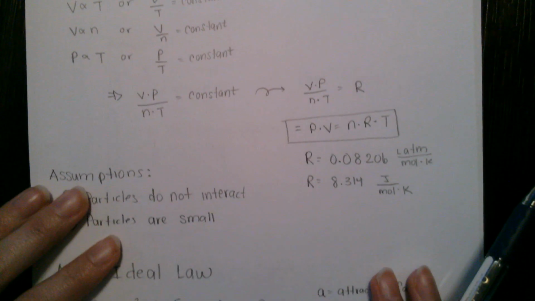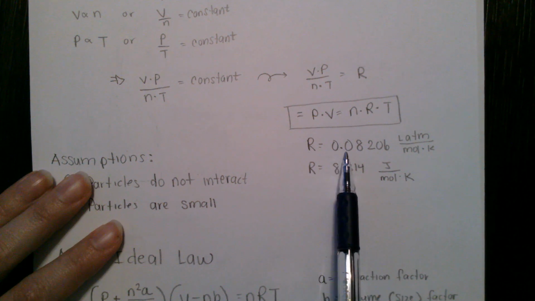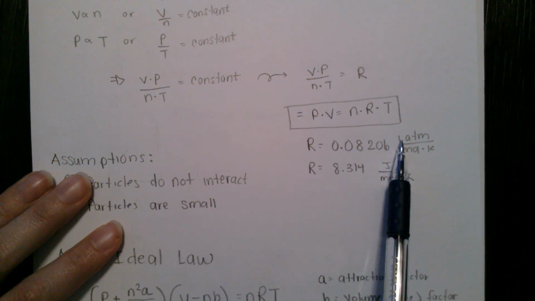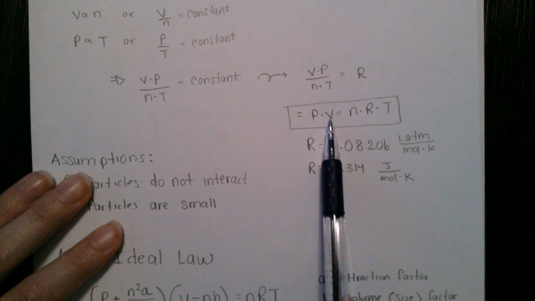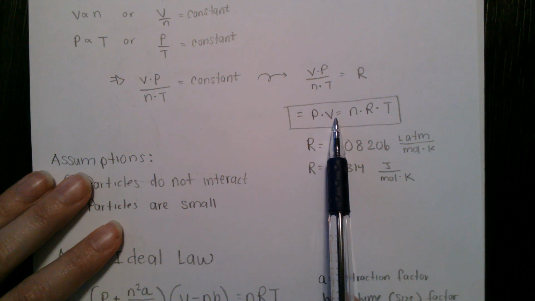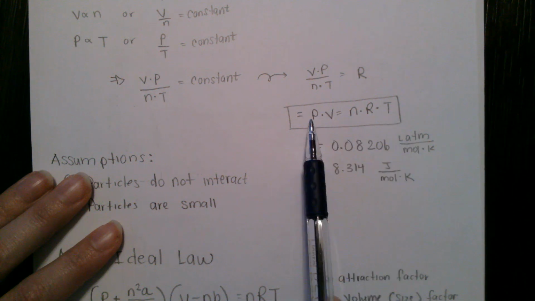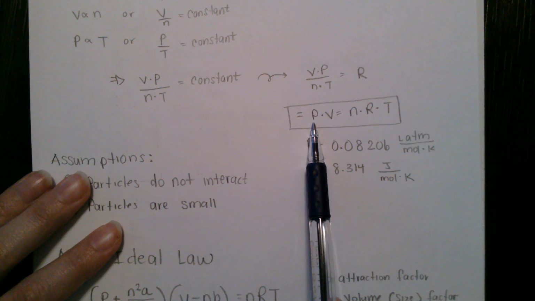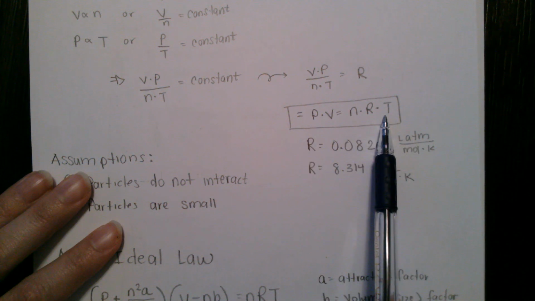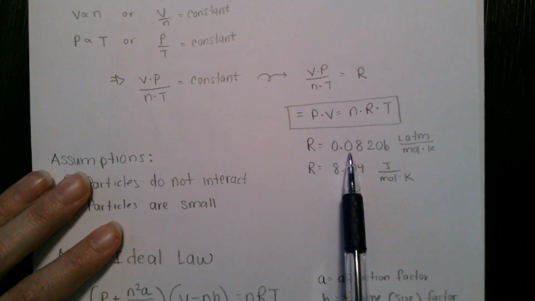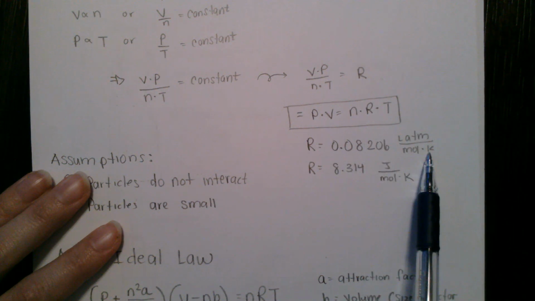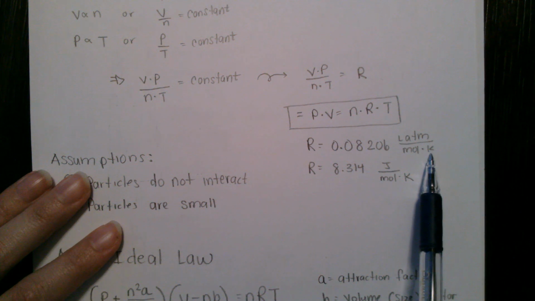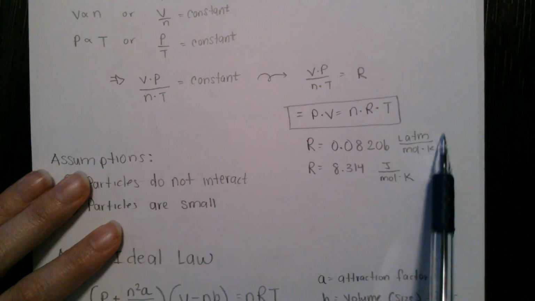Experimentally, R is determined to be 0.08206 liter. Liter is our preferred unit for volume for gases, atmospheres is our preferred pressure unit, then mole, and then of course Kelvin. So 0.08206 liter atmosphere per mole Kelvin. You're going to experimentally determine this in lab, so that's a fun experiment.